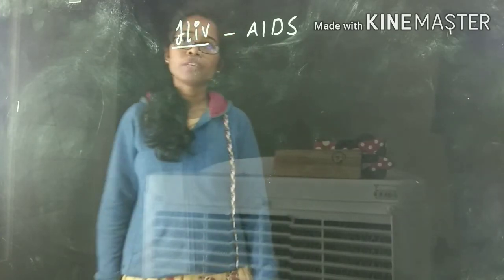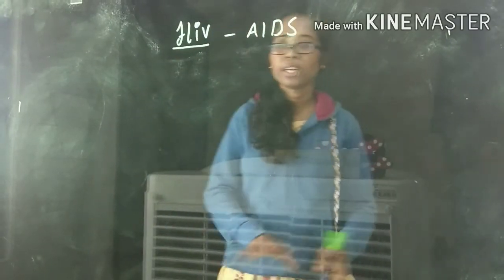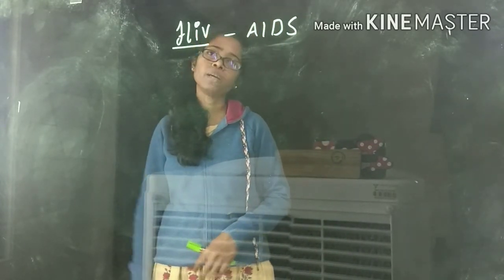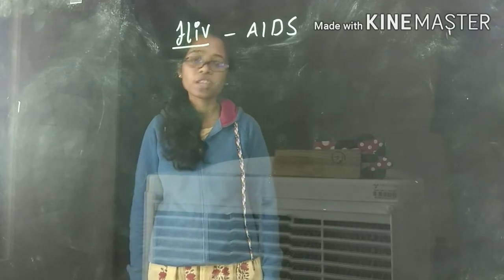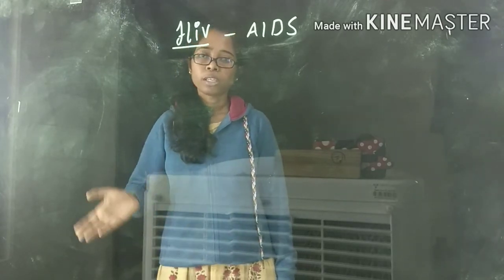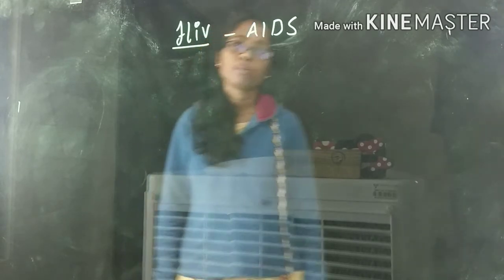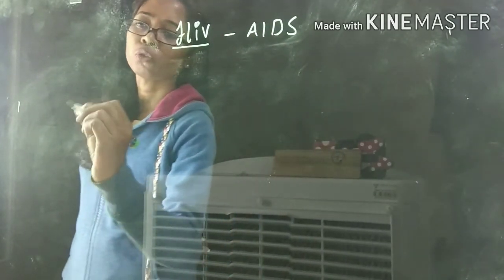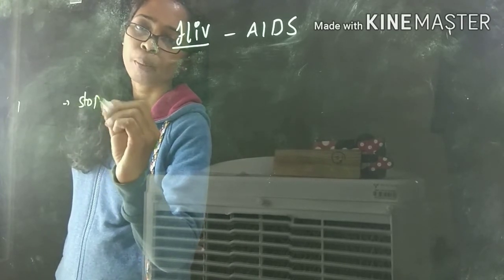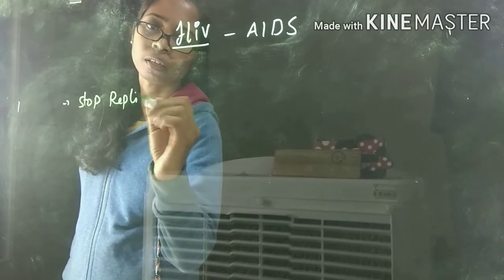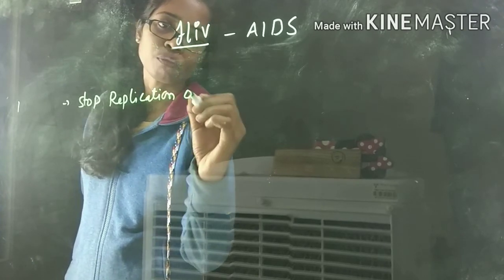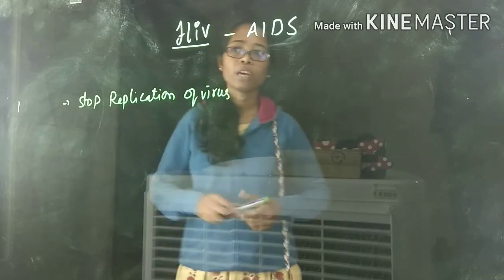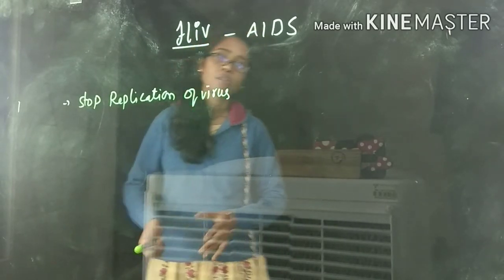Nowadays we have different antiretroviral drugs available for HIV, but there is no complete cure for HIV. Mainly two treatment options are available. The first treatment option is that we have to stop the replication of the virus.